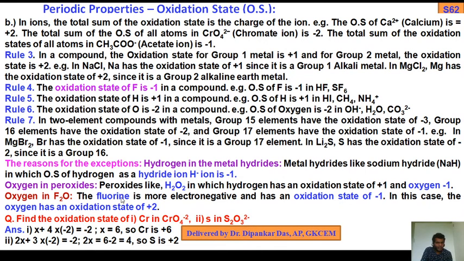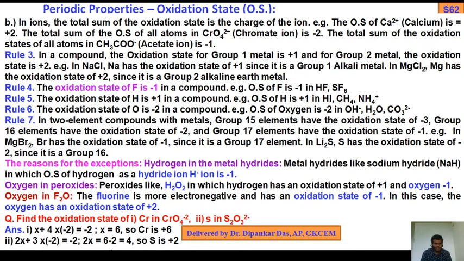In the case of chromium, say the oxidation state of chromium is X. Then how many oxygens? 4, and each oxygen contributes -2, so that is 4 into -2, that is -8. The net charge is -2. So X minus 8 equals -2, that is X equals 6. So chromium possesses +6 oxidation state.